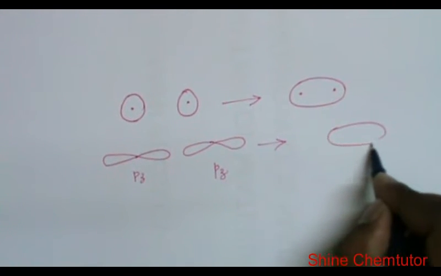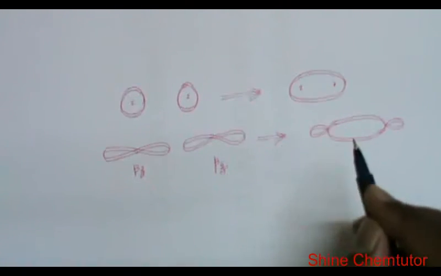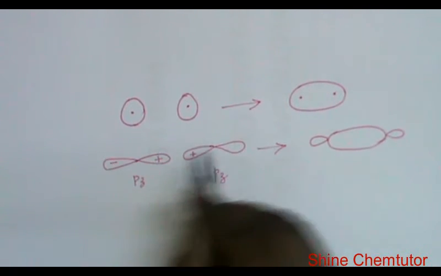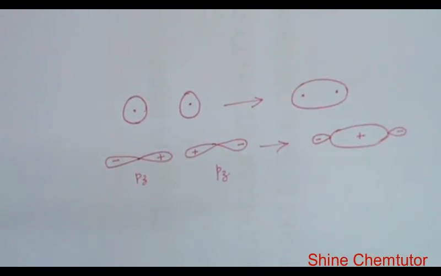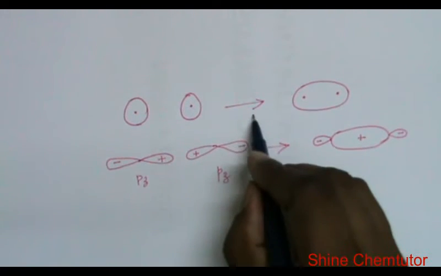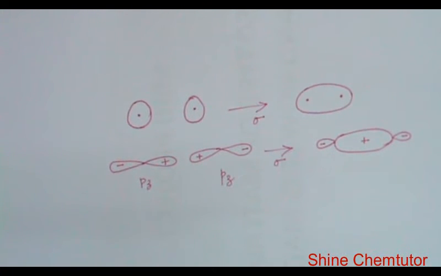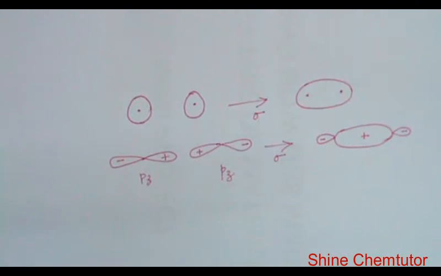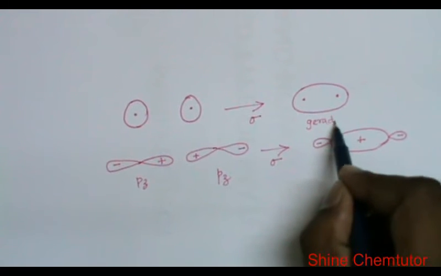The molecular orbitals, whatever we get, will be like this. Say this is plus, minus, we get plus, minus here. So this is sigma, this is also sigma bonding. In both cases, you can find an inversion center. Because of that, it is gerade.